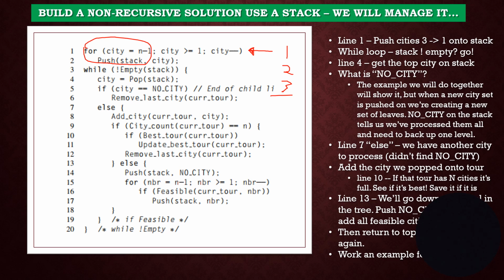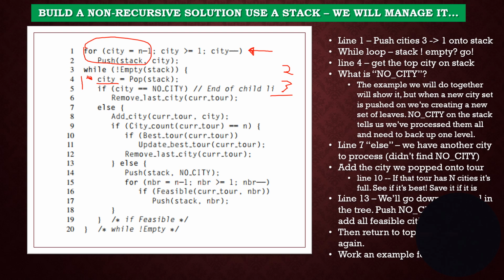And so what happens? The first thing we do is we grab our current city. Our current city is now going to be 1, because that's on the top of the stack. So we pop the stack. Popping the stack means erasing it. So we erase that, and we have our number 1 over here. And now if the city equals no city, no city is a special flag. I'm going to say it's -1, and we're going to put that on there whenever we load a new level in our depth first tree. So if the city equals no city, we're going to remove the city we're working on, basically pop the stack and go down to the next one.